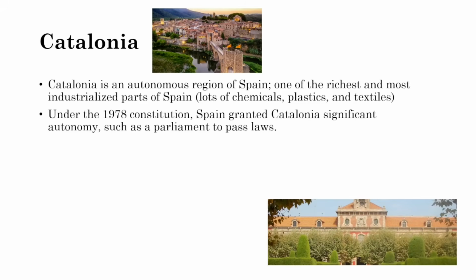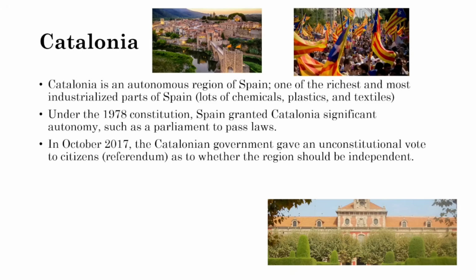Under the 1978 Constitution, Spain granted Catalonia significant autonomy, such as a parliament that can pass laws, control the budget, and collect taxes. It's a pretty big step to autonomy in Catalonia. But recently, in 2017, the Catalonian government gave an unconstitutional vote to the citizens. We call this a referendum, and it was just a question. Should Catalonia be independent from Spain? Yes or no? And this made Spain very mad.